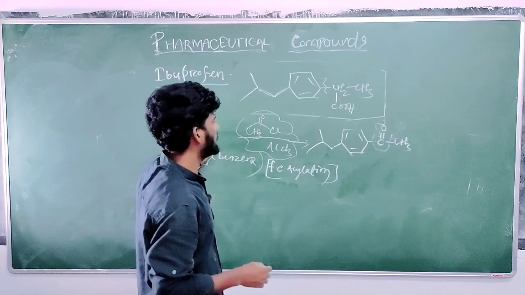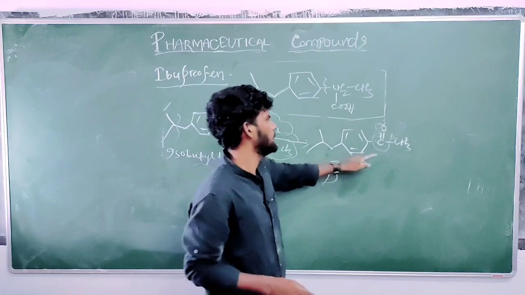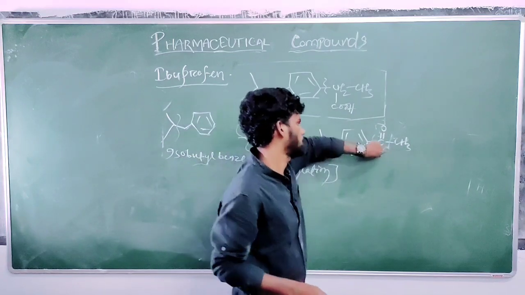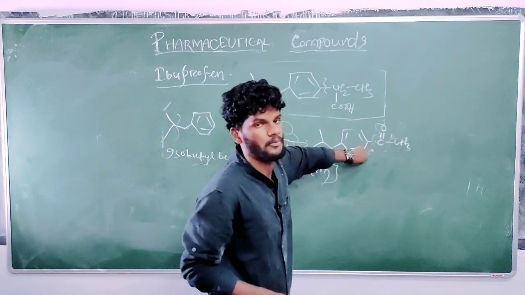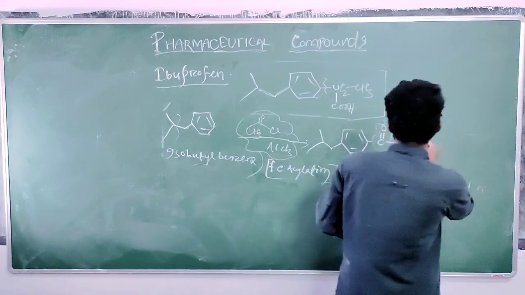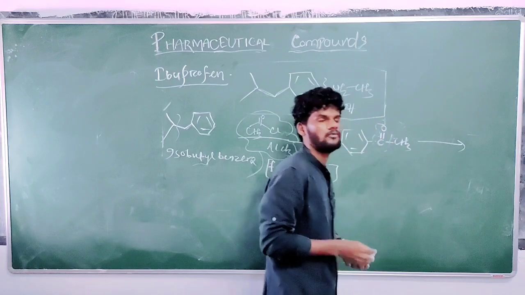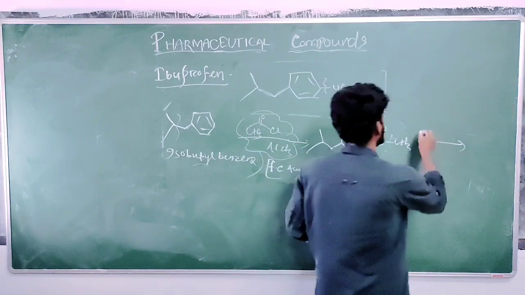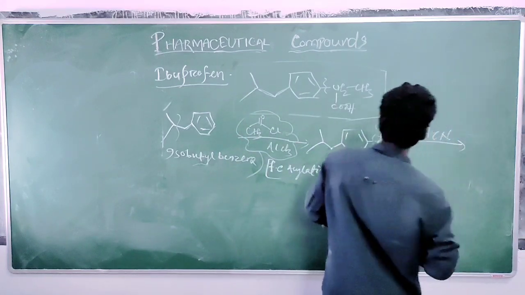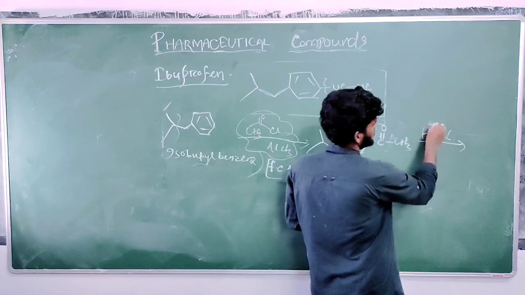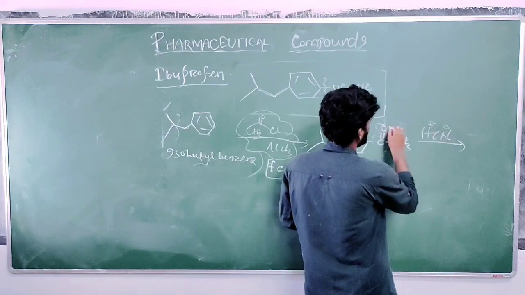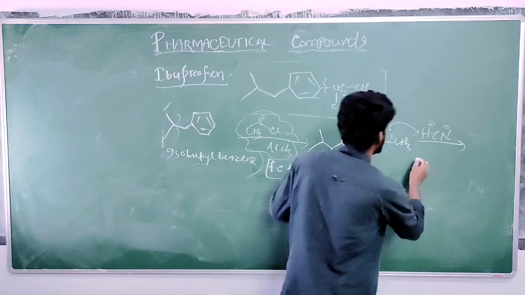This is the acylation of the aromatic ring, Friedel-Crafts acylation reaction. COCH3 will form, attached as an electrophile to the aromatic ring. So next, let's get into hydrogen cyanide. What? HCN, hydrogen cyanide. HCN. So here is H plus Cl minus. So the oxygen lone pair takes that hydrogen, it will form what?